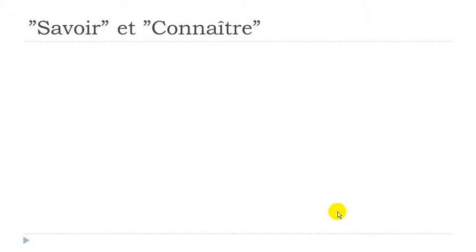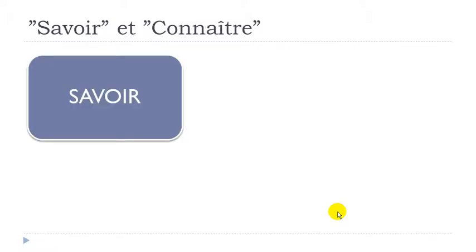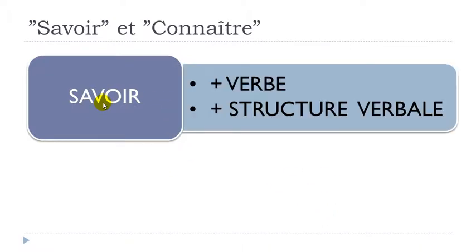What does it mean? It means that you will have two different uses of these verbs. The first one, savoir: the rule is that you will use savoir plus a verb. So if you want to add a verb after it, you will have to use savoir. Or if you want to put, as we say, a structure verbale, so somehow like a sentence, if you want to introduce a sentence after to know, then it's savoir that you will have to use.